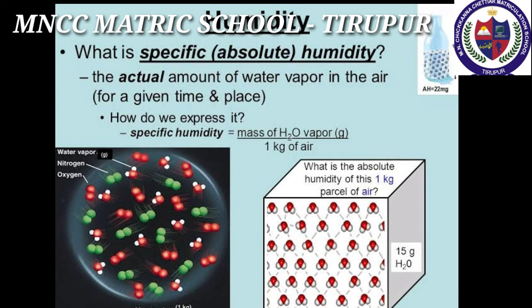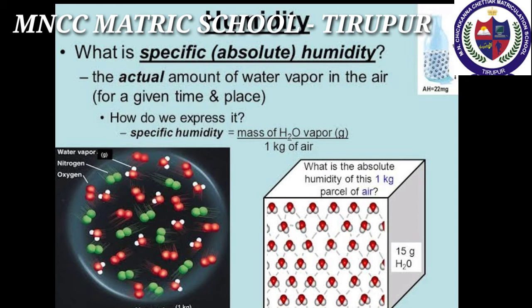Specific humidity is a ratio of the water vapor content of the mixture to the total air content on a mass basis. It is expressed in grams of vapor per kilogram of air. Absolute humidity. This is the mass or weight of water vapor present per unit volume of air. It is expressed usually in grams per cubic meter of air.